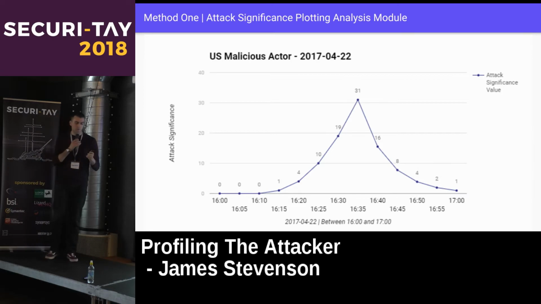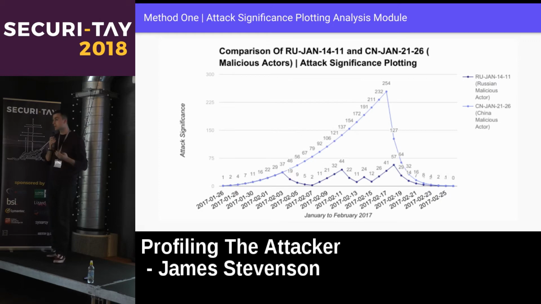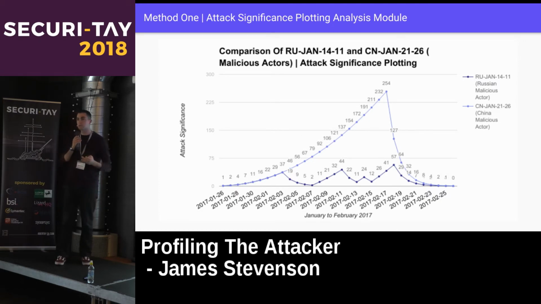And that's really useful, because that then allows us to compare malicious actors. So here we can see two different malicious actors, two different attacks. We can see one from China and one from Russia. The one from China kind of going towards the top, a lighter blue. The one from Russia staying towards the bottom, kind of a darker blue. We'll go into these naming conventions later on, but for now that's just what we need to know. We can see that this Chinese malicious actor continues to attack the asset throughout this time frame, while the Russian malicious actor attacks, stops, and continues.